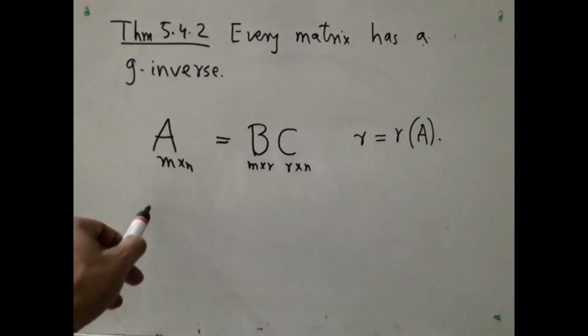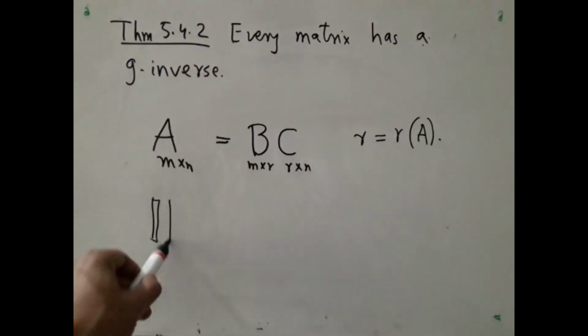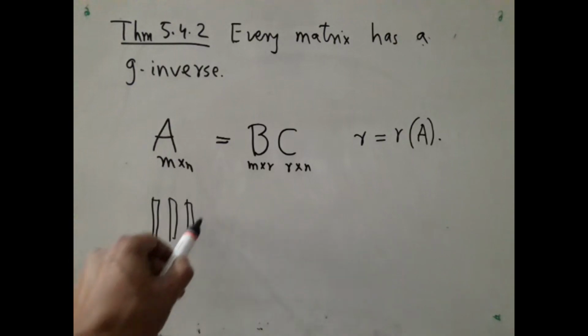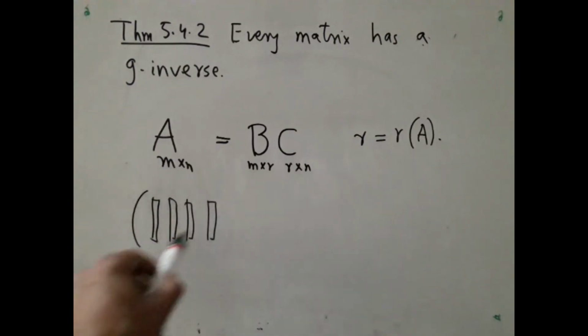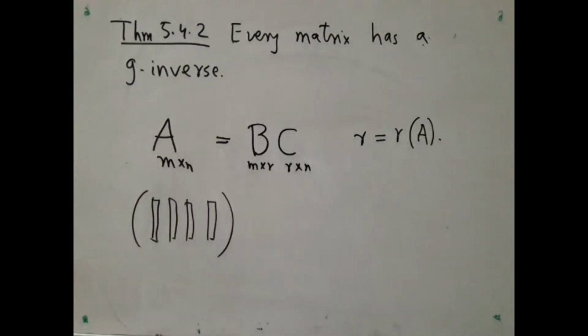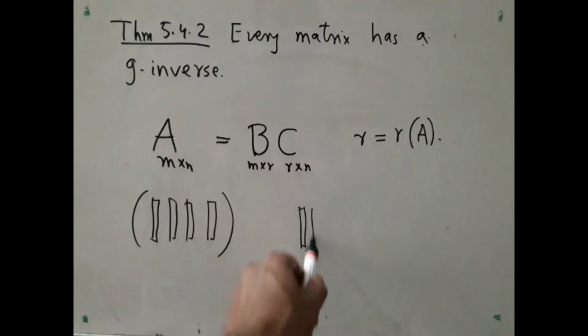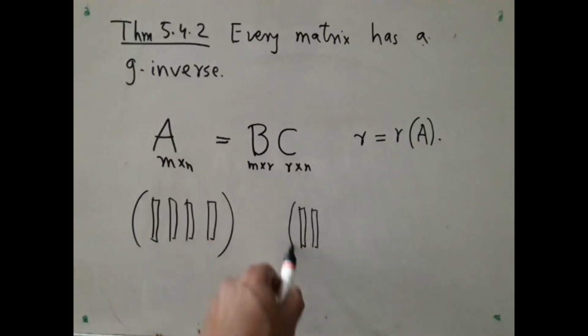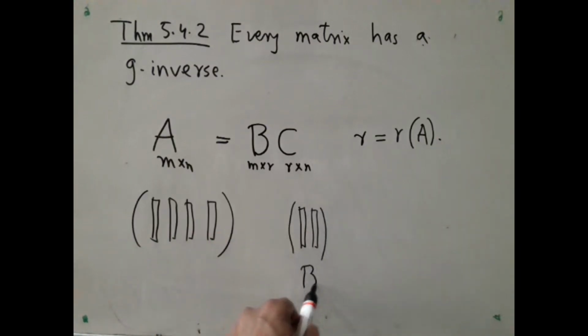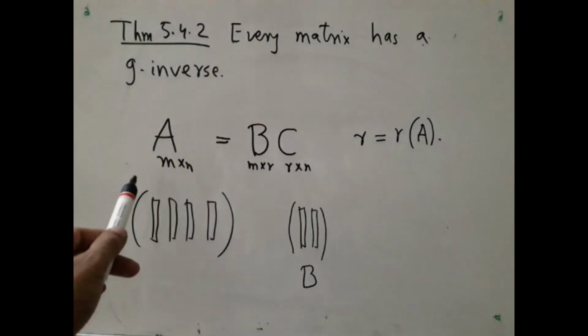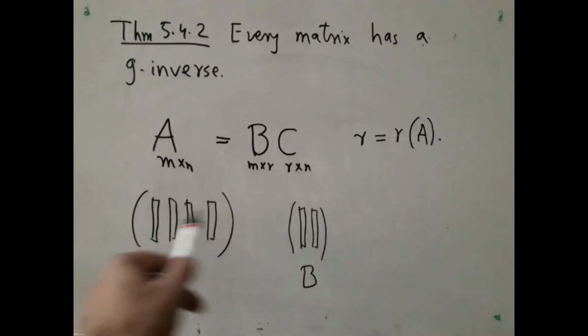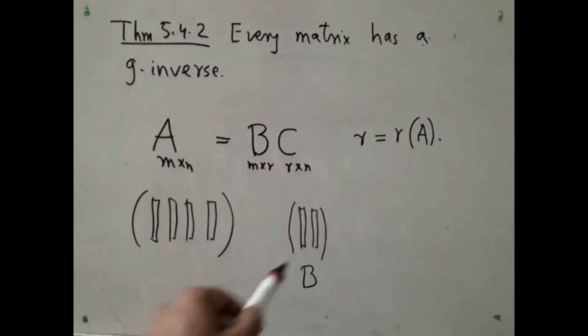Here what I am doing is taking the columns of A, and they span a space, of course. I pick a basis of that column space of A, and those basis vectors I stack side by side, and that I call my matrix B. As a result, every column of A can be expressed as a linear combination of these vectors.